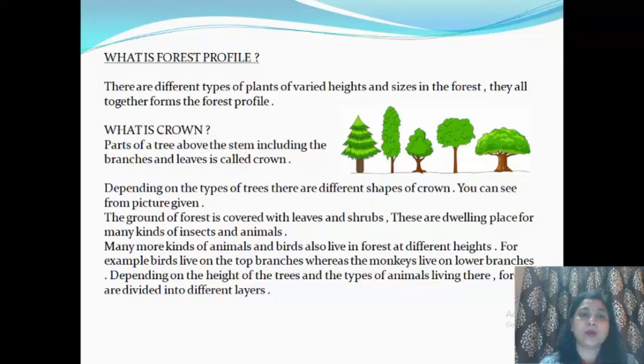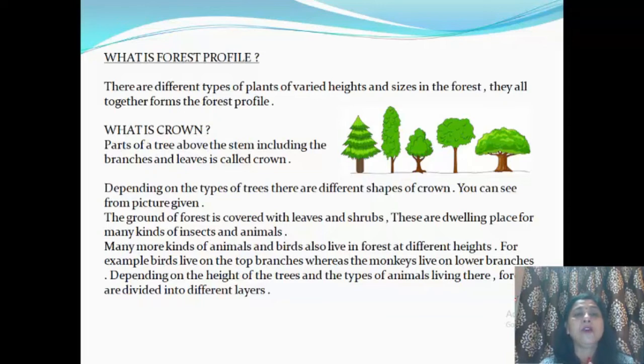What is crown? The part of a tree above the stem, including the branches and the leaves, is called crown. As you can see in the picture which is given, there are different types of crown. There is the trunk of the tree, and above that trunk is the crown. In number 1, the crown is conical. In number 2 picture, it is cylindrical. In the same way, there are different shapes of the crown.